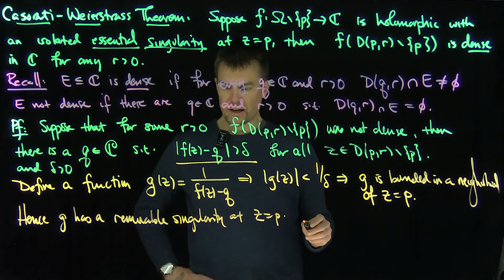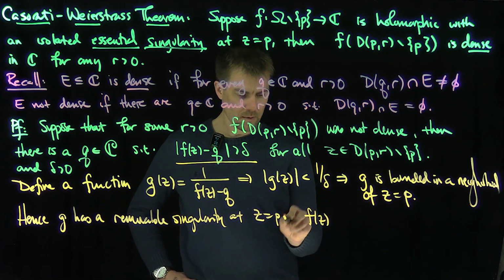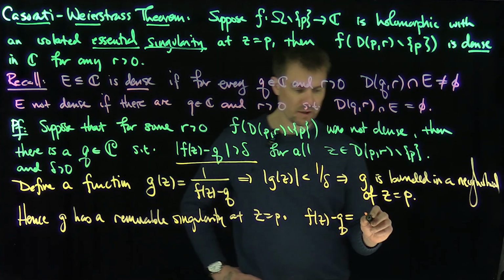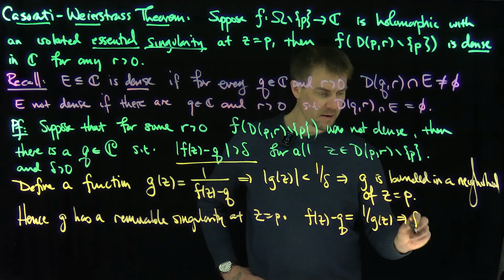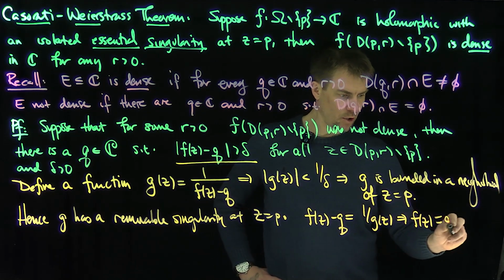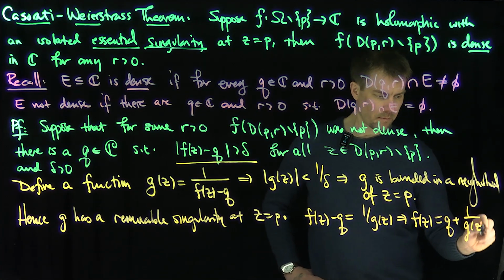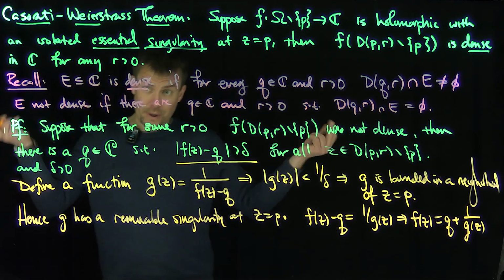Now, therefore, what can we say? I can therefore say, by taking the reciprocal, that f of z minus q is going to be 1 over g of z. And therefore, f of z is going to be q plus 1 over g of z. Now, since g has a removable singularity, I can plug p into g.